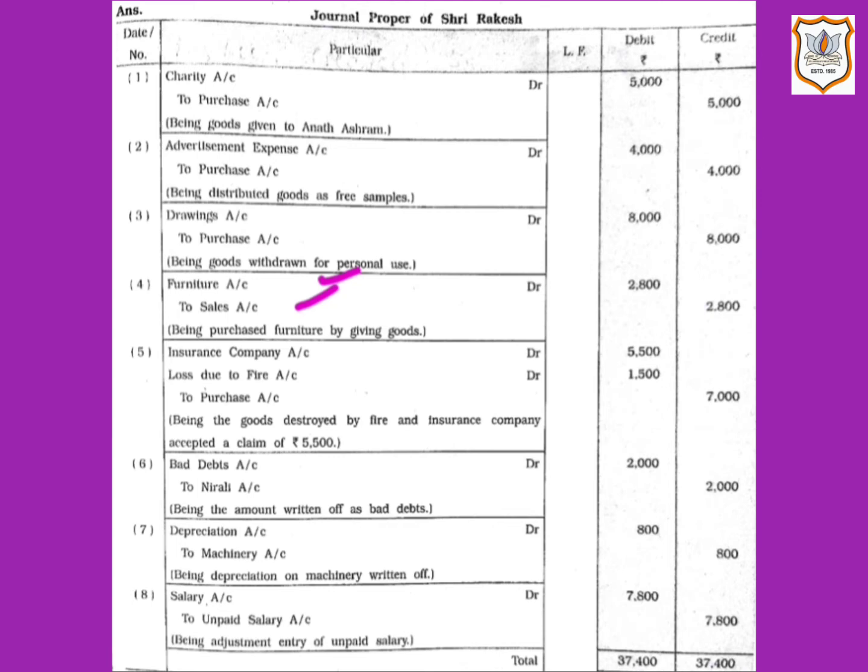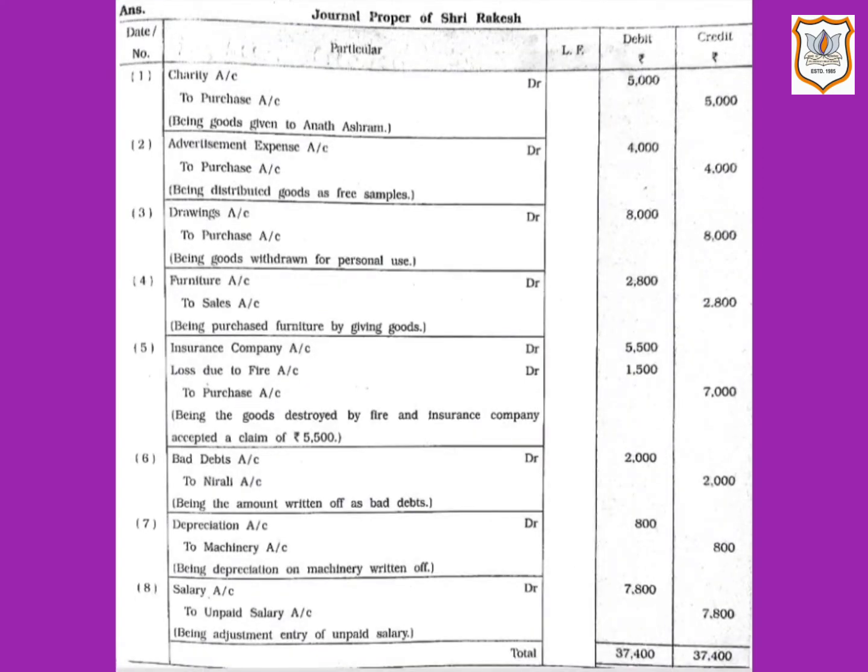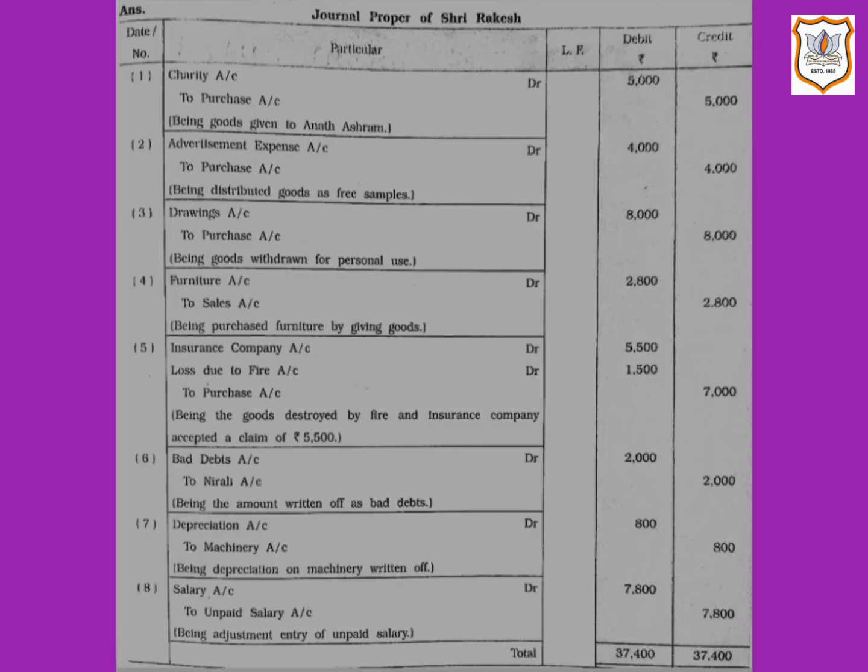So entry would be furniture account debit and sales account credit. And one thing must be noted, that we will not record the price at which furniture has been purchased, but we will record the amount of goods which went out of business. So here it is 2,800. So 2,800 will be recorded.